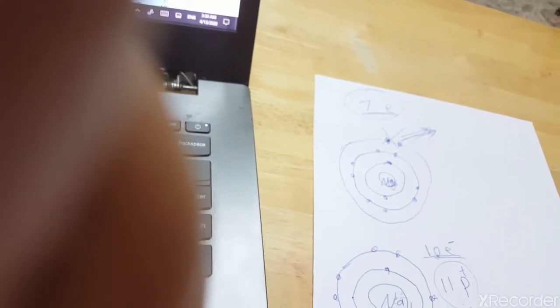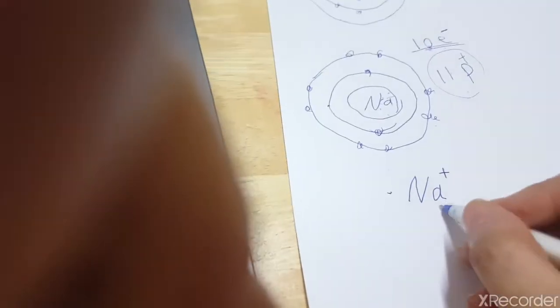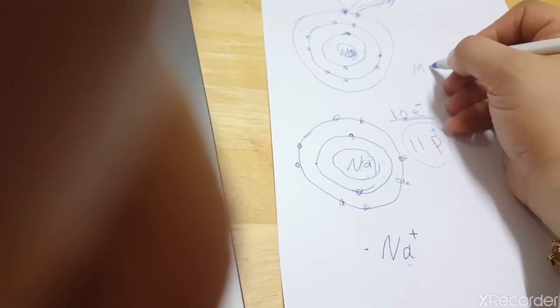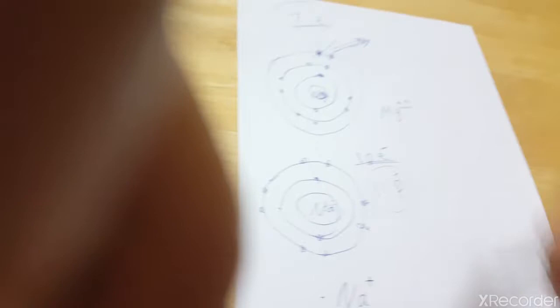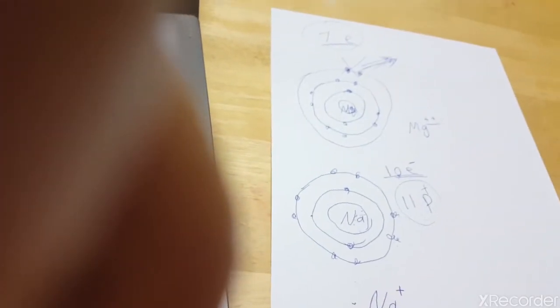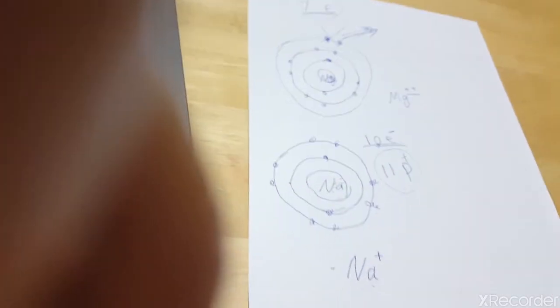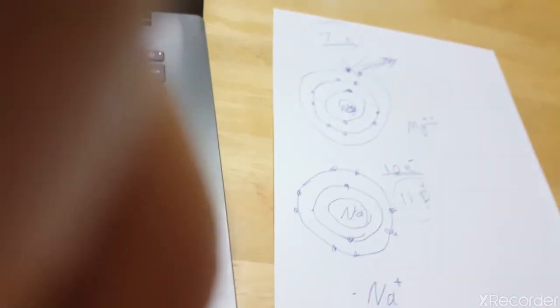So the sodium becomes a positive ion. We write it like this. Also magnesium becomes a positive ion. We write it like this. Because it lost 2 electrons, it will have 2 more protons. It has 12 protons but 10 electrons.